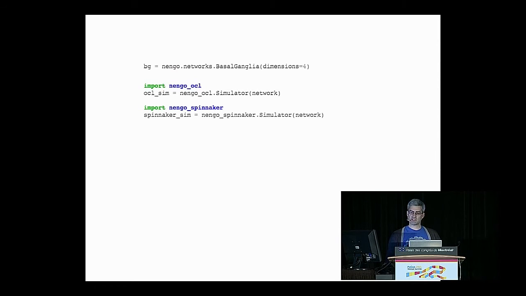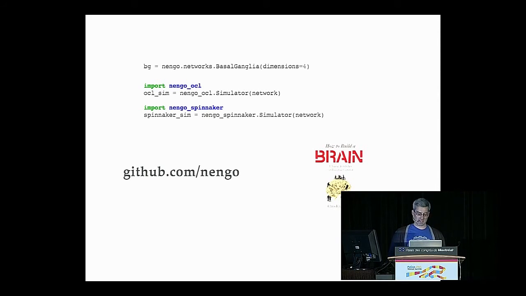Similarly, we've been working on ways of scaling up that are specific to different types of computing platforms. You can get this Nengo OCL package, which includes a simulator that will run the exact same Nengo model, but will run it using an OpenCL backend, which means that you can run it on GPUs. We also have a backend that runs on SpiNNaker neuromorphic hardware, an exciting project coming out of the University of Manchester. So these are all the ways that Nengo is helping scale up to the whole brain level. If you're interested, you can look at our GitHub organization, github.com/nengo.